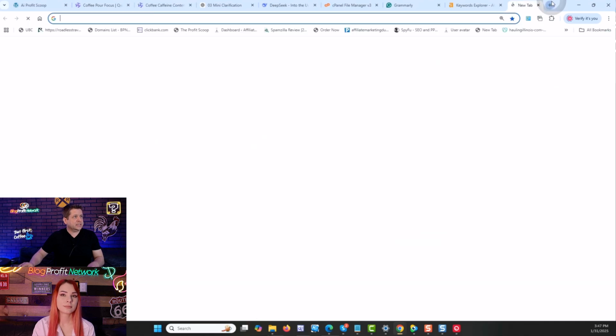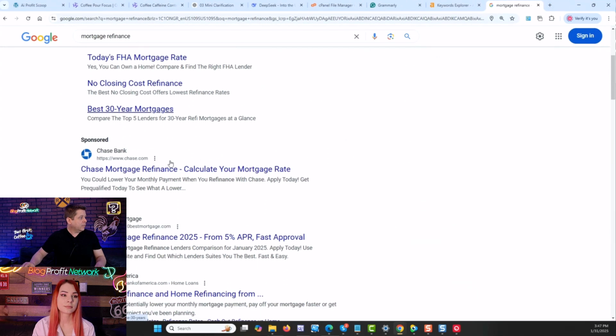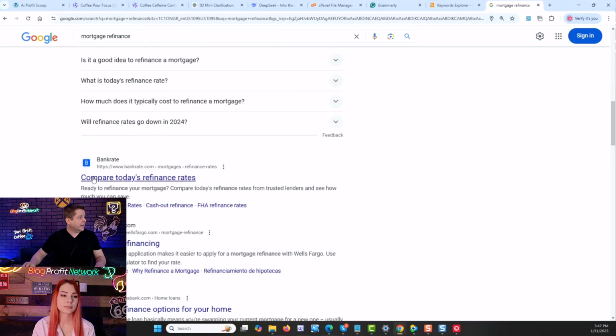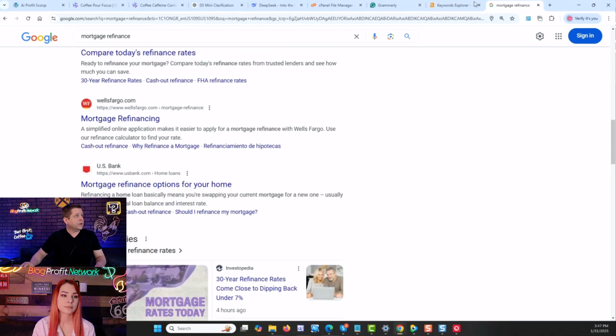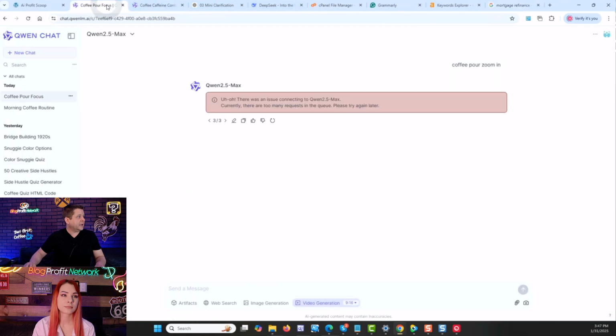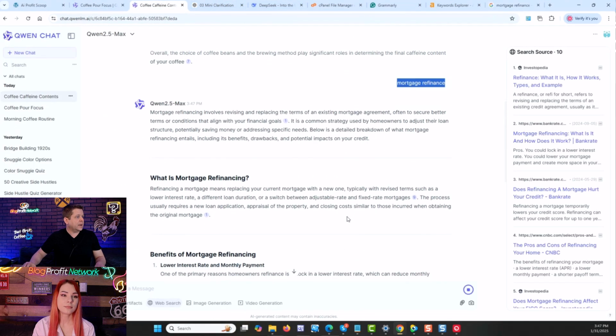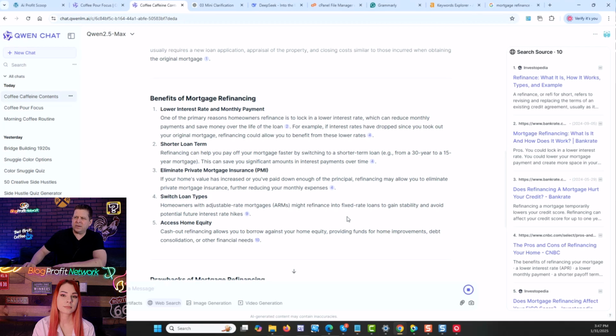That would be interesting to see, where we have Bank of America, Bankrate, Wells Fargo. So it is quite different. It might be pulling from, I think, is it Baidu? Baidu search, I believe. Looks like it might be pulling from that.